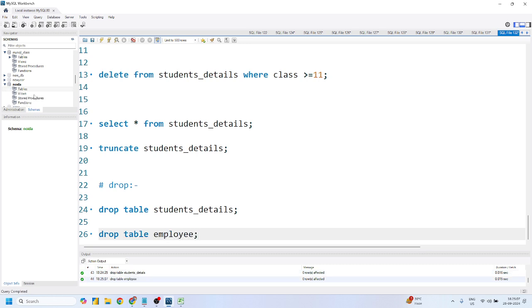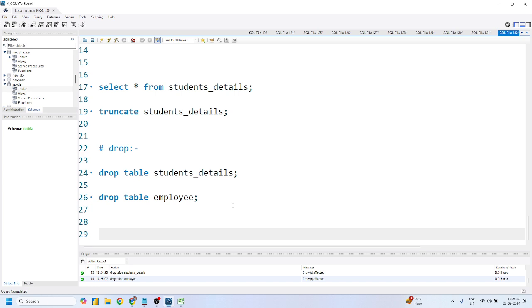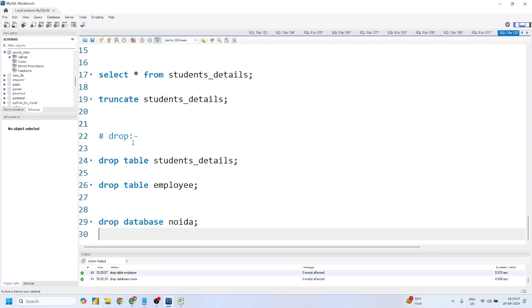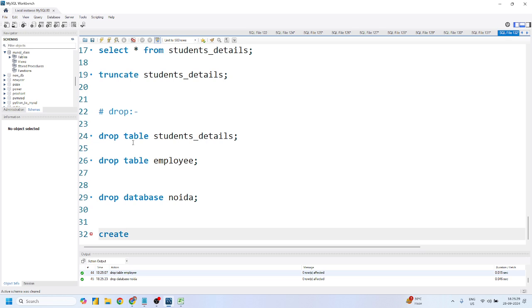Okay. Go ahead. If I just run this, there is no such table as of now, right? Now, sir, can I particularly drop this database also? Of course, we can drop this. So for that, you have to write drop database followed by the database name. Drop database Noida. And if you just run this, there is no such Noida database. Now again, you can create database, the same query, create database Noida. But my question is, I can also write create schema with the name of this database. Yes or no? This is the same statement as create database Noida.